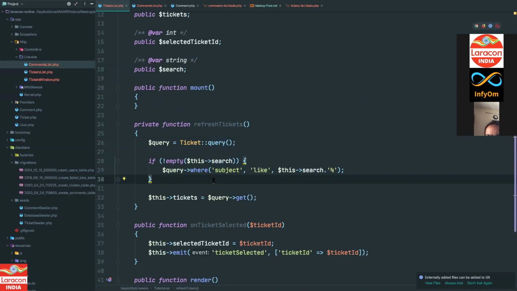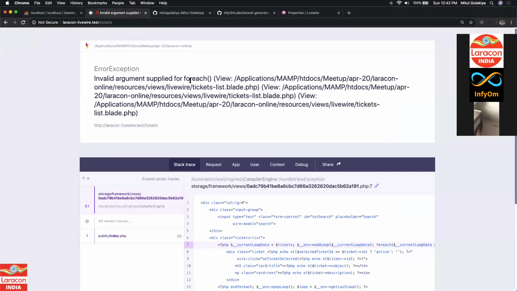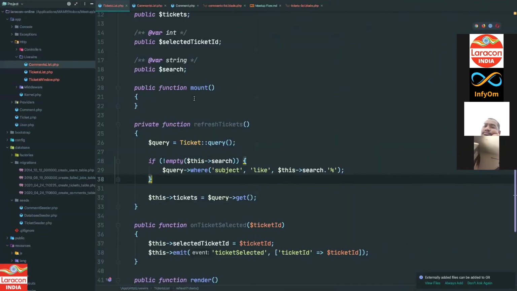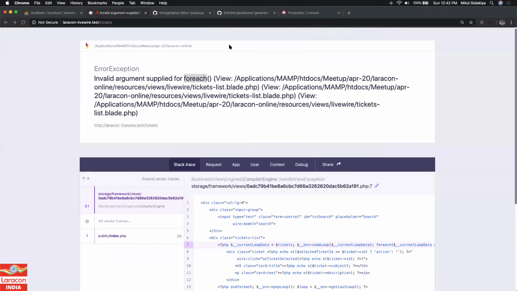Let's keep it simple. And then the ticket should be based on that query. Let's see if it is working. I hope it will not, and we will see the problem. You see for each, right? We got some problem. So what happened? We have removed it from the mount method. So refresh tickets. Let's see.